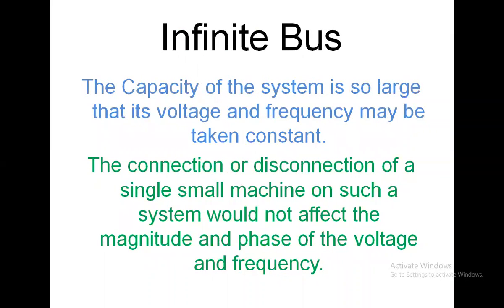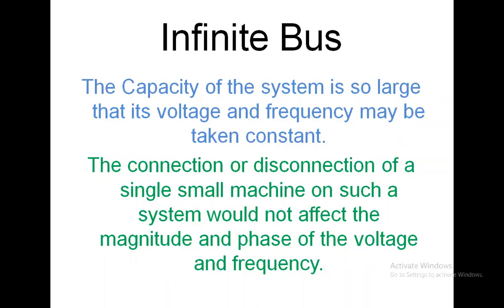Next, the capacity of the system is also large. The capacity of the system is so large that its voltage and frequency may be taken constant. We are taking a group of machines as a single machine, so we consider the voltage and frequency constant.